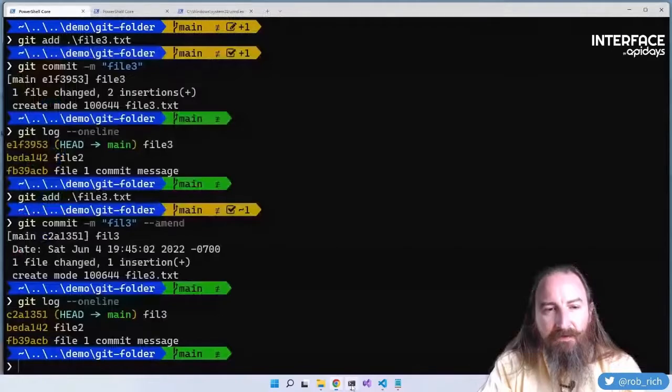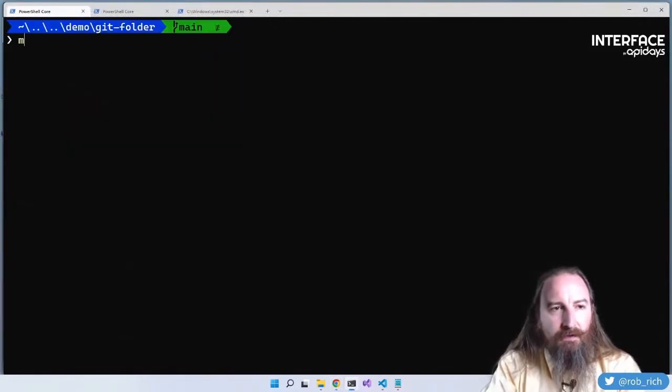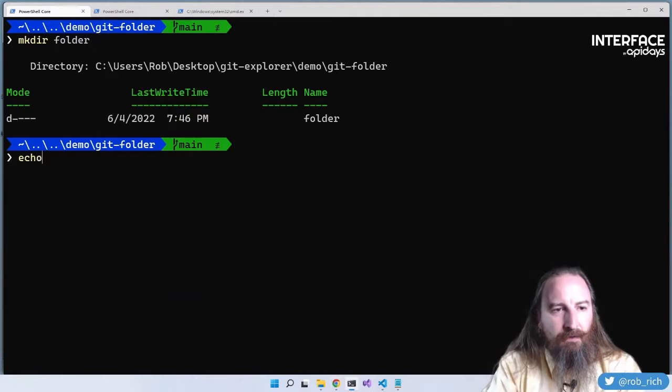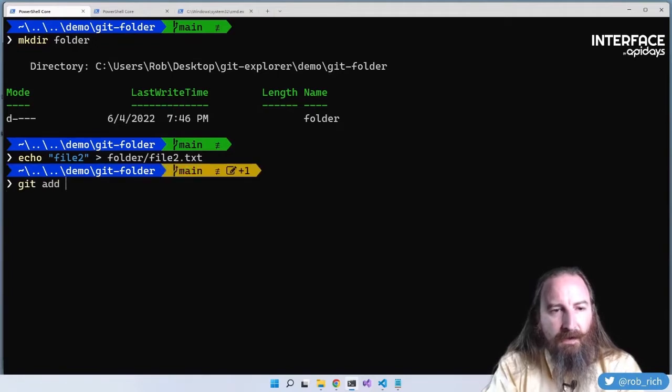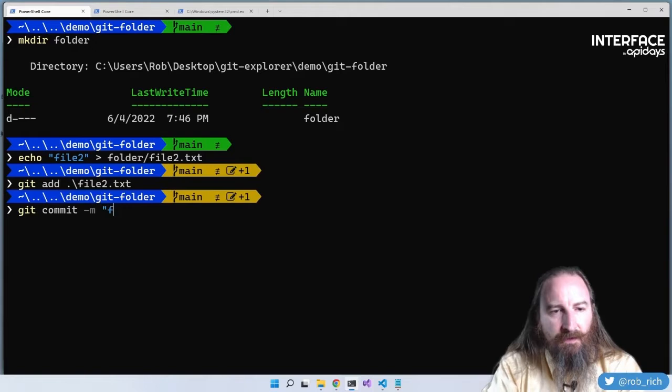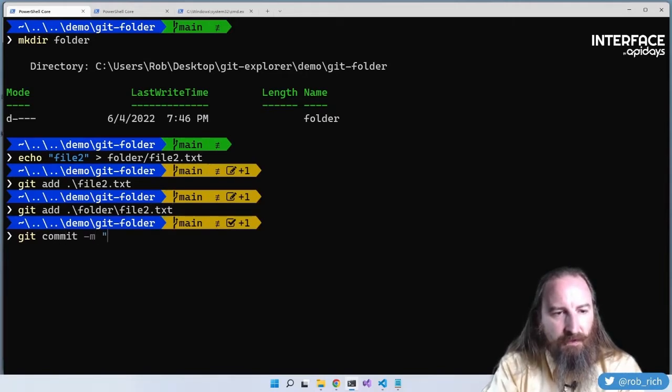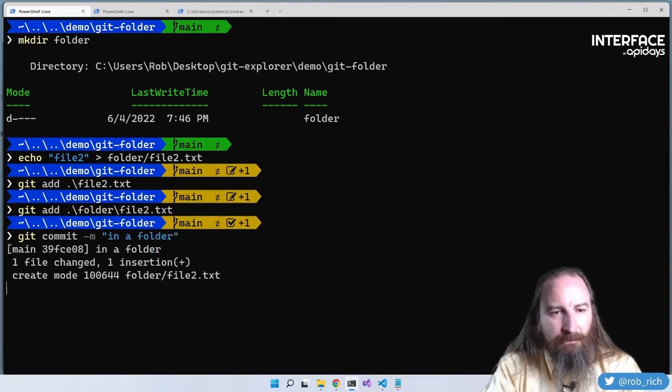Well, what happens if we add a file into a folder? Let's mkdir folder and echo file2 into folder/file2. Git add file2, git commit -m file. Oh, that's not there. We want to add folder/file2, git commit -m in a folder.